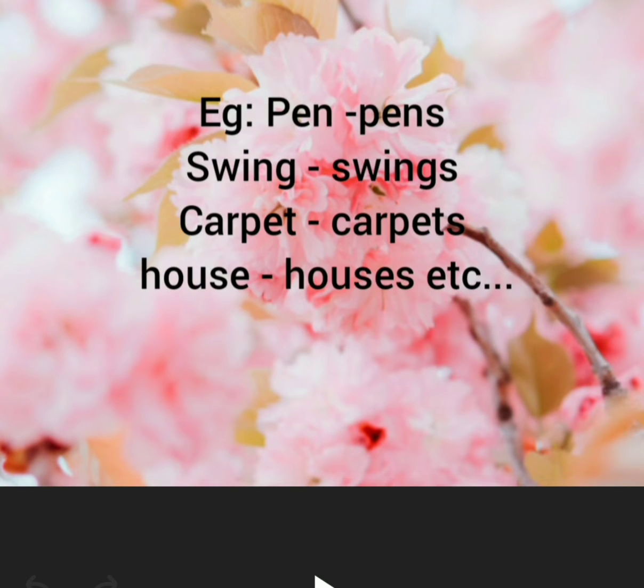For example, pen, pens. A pen, we can say pen, and if it is two or more pens, we can say pens. So by adding S, we can refer to more than one pen. So pen, pens. The next word is swing. More than one swing is swings. By using S, it also becomes the plural noun swings. Carpet, carpets. House, houses, etc.